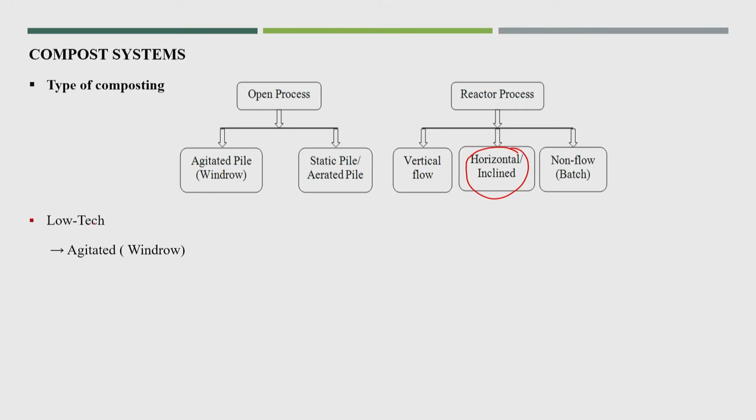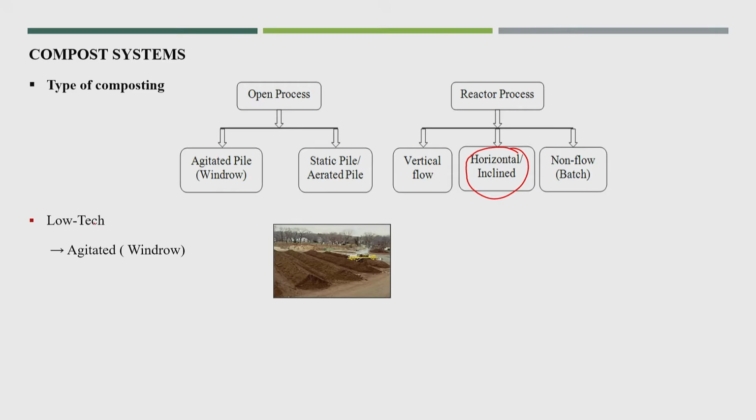So, the low technology method is the agitated or windrow method, or pile method, we can say. It is simply pile formation and turning by some turner; a mechanical turner will be available, or manual turning could be possible. Next, the aerated static pile.